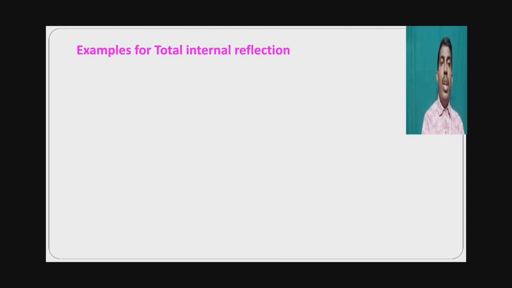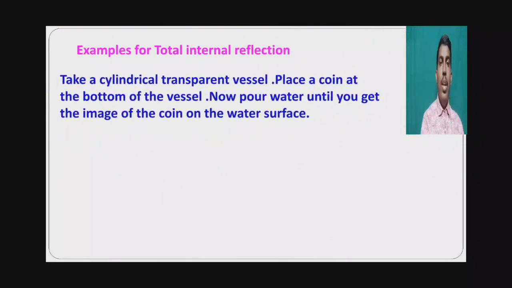Examples for total internal reflection. Take a cylindrical transparent vessel. Place a coin at the bottom of the vessel. Now pour water until you get the image of the coin on the water surface.